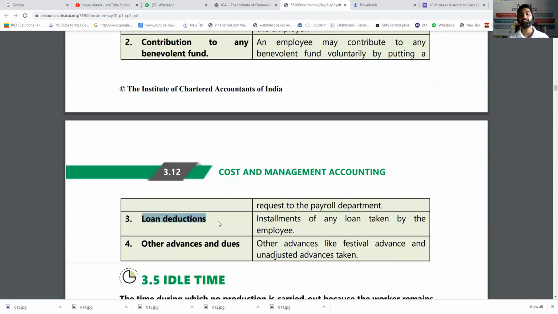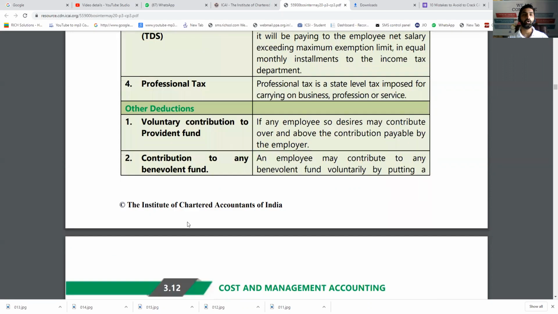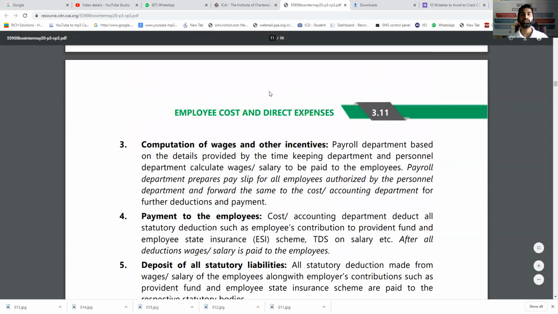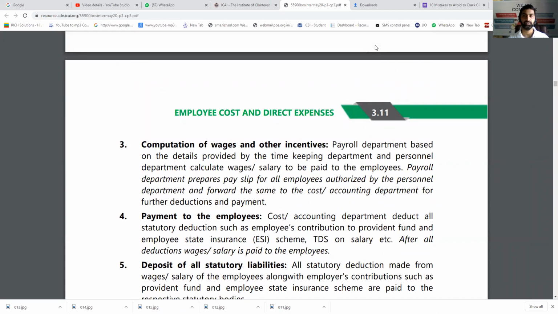Loan deductions: if a loan is taken from the employer, then deductions shall be done. Other advance dues, if already given. After all these deductions, the payments are made, and in this way the total computation is made by the payroll system or payroll department. So that was a short note which can be asked.